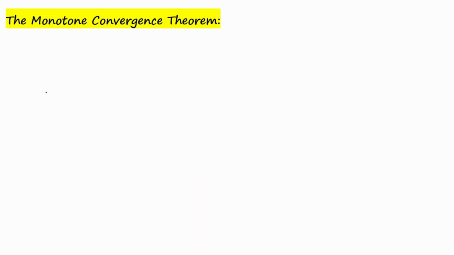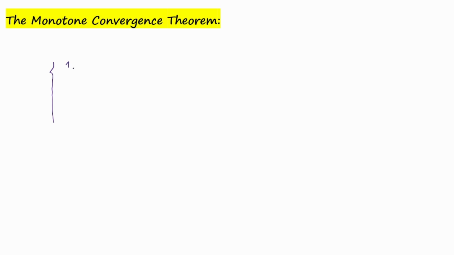Now, by understanding the definition of monotonic and bounded sequences, we arrive at a theorem called the monotone convergence theorem. This theorem states that if a sequence is both monotonic and bounded, then it will converge to a limit.